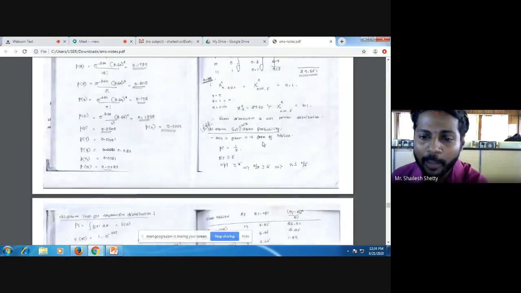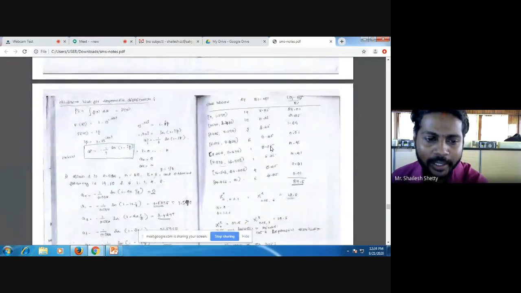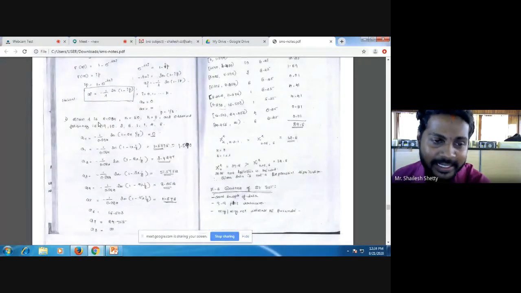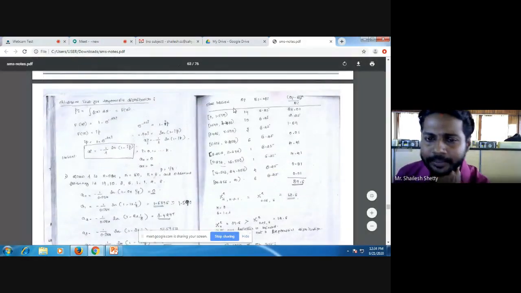The other one is equal probability. Again chi-square, you can see here lambda is there. In the previous case it was alpha because of Poisson. Now it is exponential, so 0.084 is given as lambda. N is given as 50. K is 8, so P is 1 by K, so 1 by 8. And frequency is given for you. Just find the interval. A naught is minus 1 by lambda, substitute the value, ln of 1 minus iP, so i is 0 into 1 by 8. Next iteration becomes 1 into 1 by 8, 2 into 1 by 8, 3 into 1 by 8, 4 into 1 by 8, 5 into 1 by 8, and then it goes on. We come up with the main table like this.